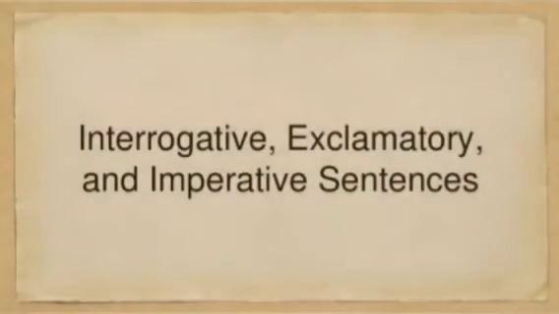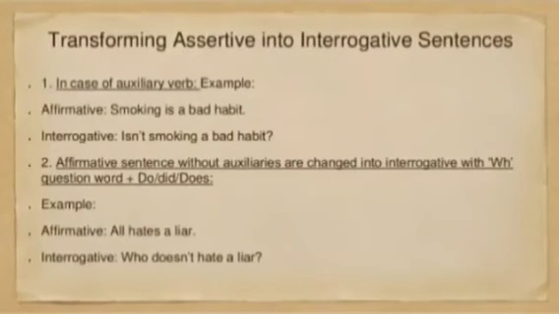So the first one is interrogative, exclamatory and imperative sentence. Transformation of assertive into interrogative sentences. In case of auxiliary verb, smoking is a bad habit. Now what we'll do, we'll change the auxiliary is into is not. Is not smoking a bad habit? So what we have to do, we have to make the negative form of the auxiliary verb provided.